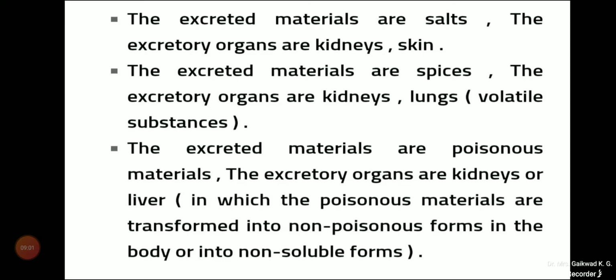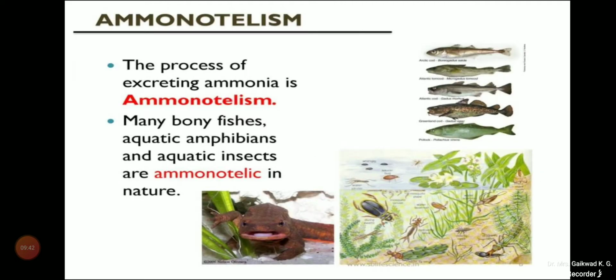Salts are excreted through the kidneys and skin. Different spices are excreted by the kidneys and by the lungs as volatile substances. Poisonous materials are handled by the kidneys or the liver, where poisonous materials are transformed into non-poisonous or non-soluble forms in the body. In this way, these excretory products are eliminated.